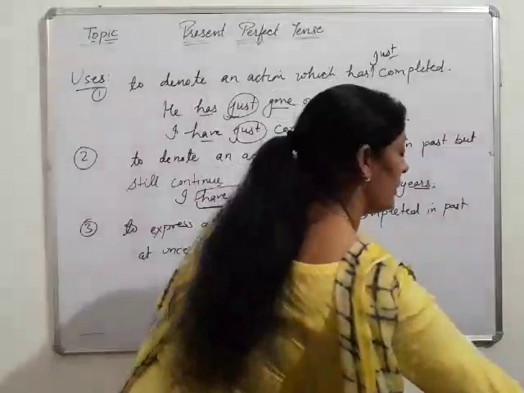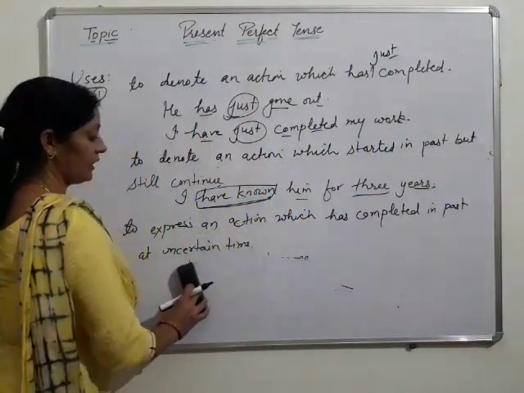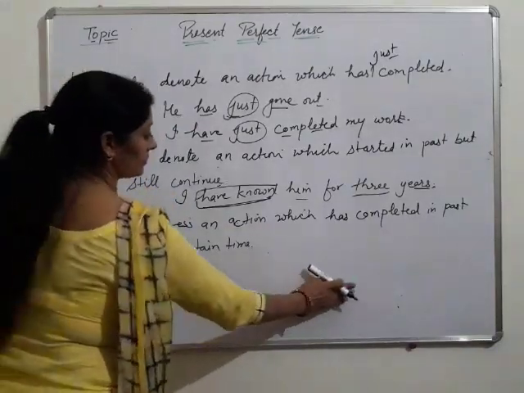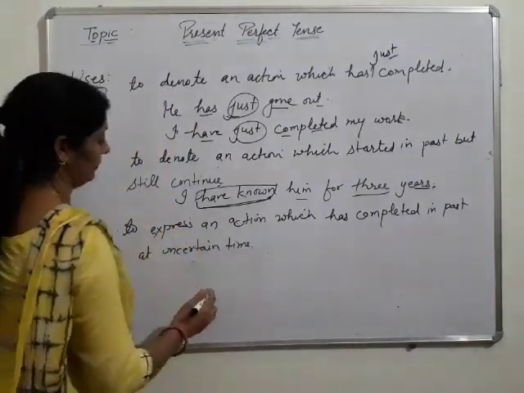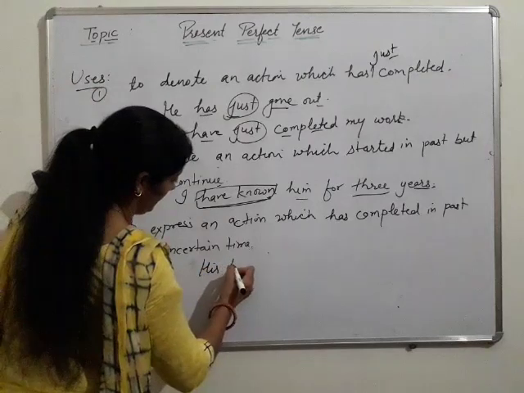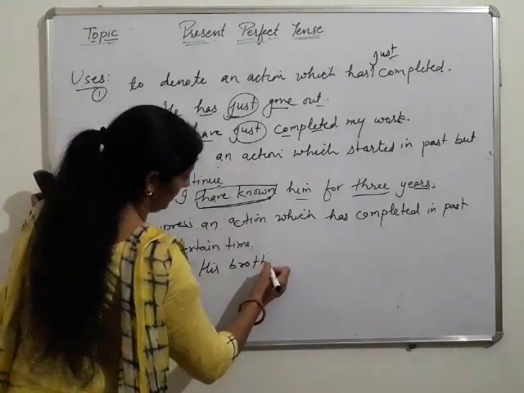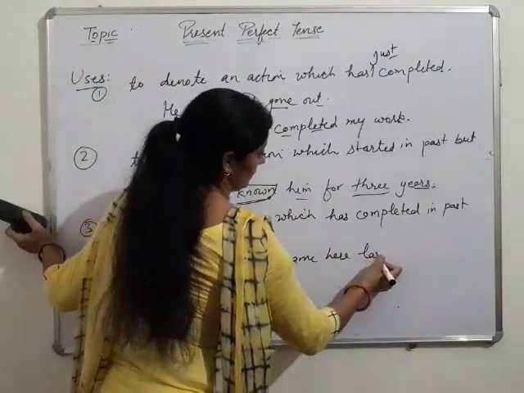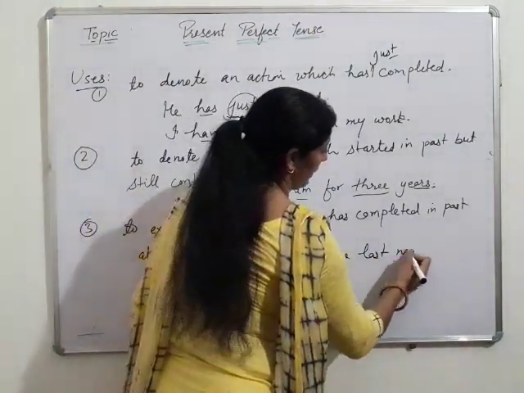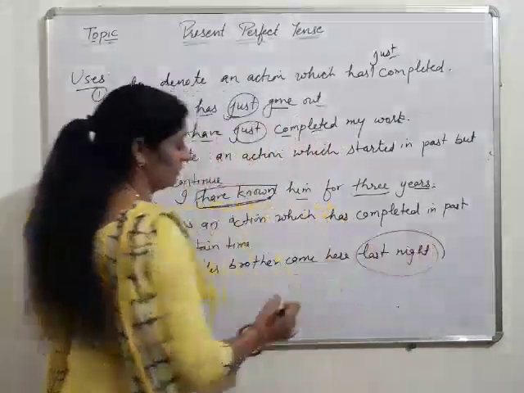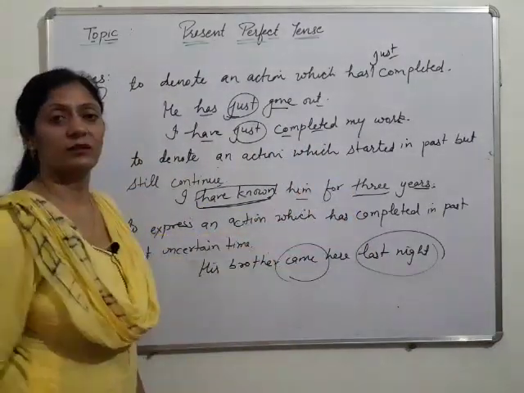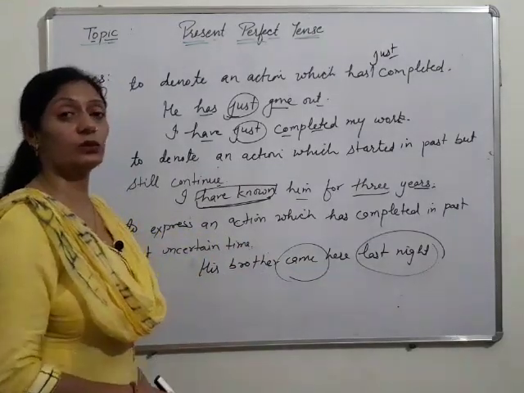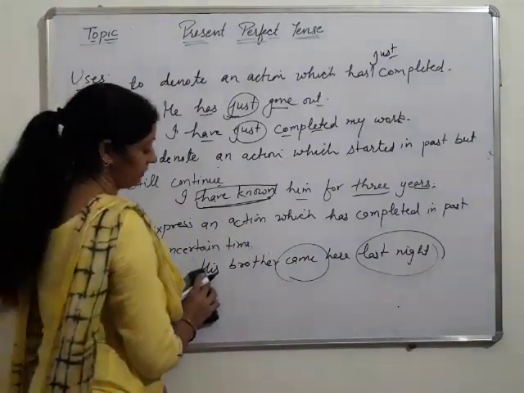But remember this, if time is mentioned then we use past indefinite. His brother came here last night. Proper time is given here, so we have used past indefinite. But if time is not mentioned, then we use present perfect.